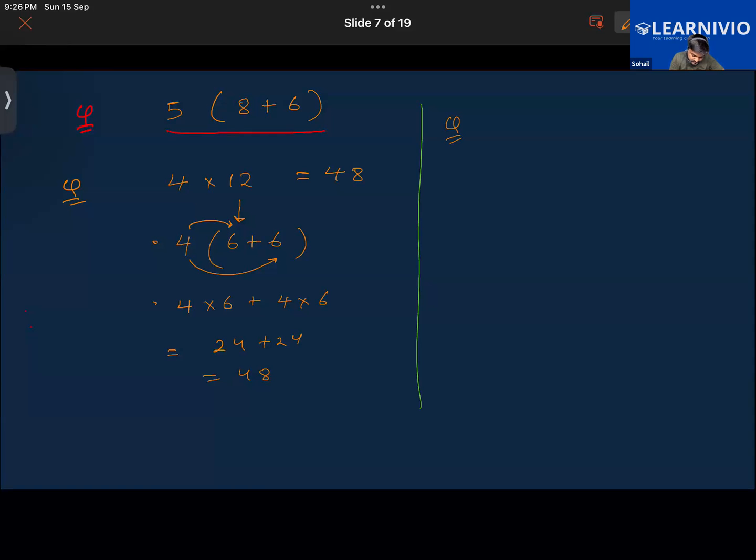So the question here is 4 multiplied by 18 equals 72. Now break down 18 in a proper manner to get the resultant answer. 72.